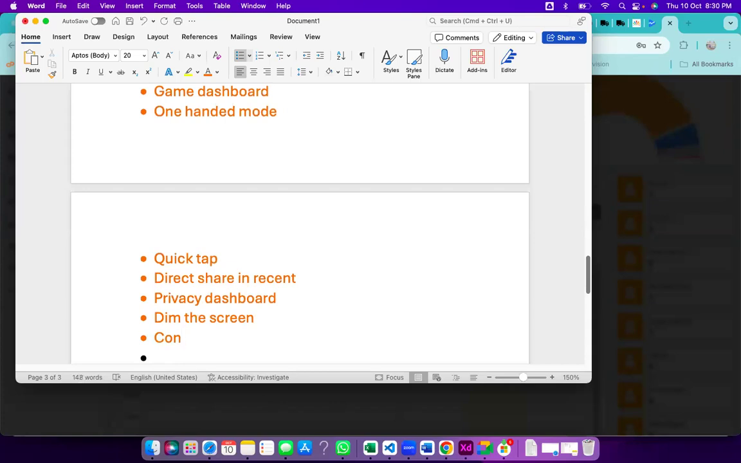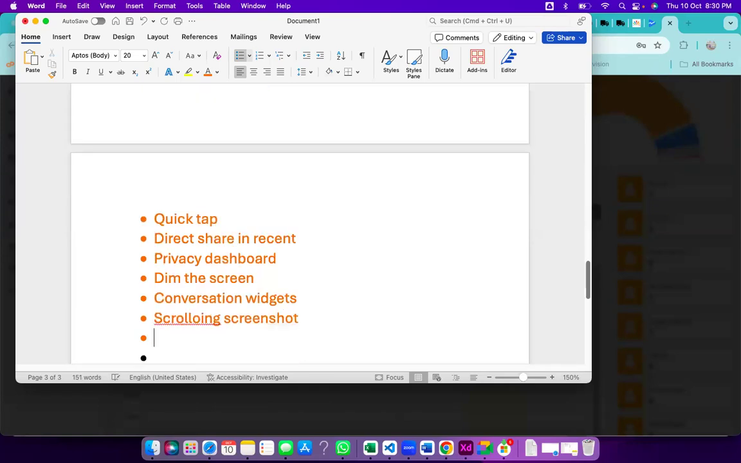Next is the conversation widget. Previously there was some issue with the conversation widget. You could previously create a shortcut, but now you can create a conversation widget directly. Next is the last feature, scrolling. Whenever I want to take a screenshot but the content is larger than the screen size, you can take a scrolling screenshot, so that the entire content will be captured.